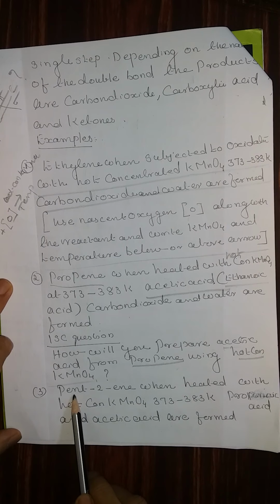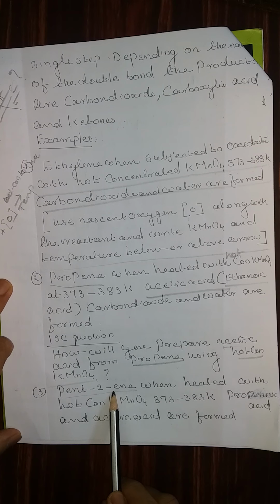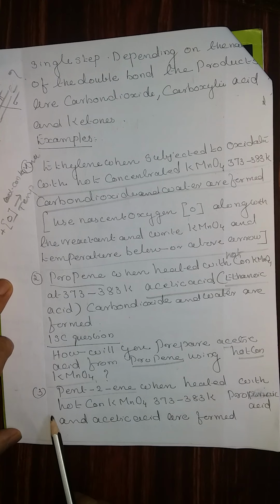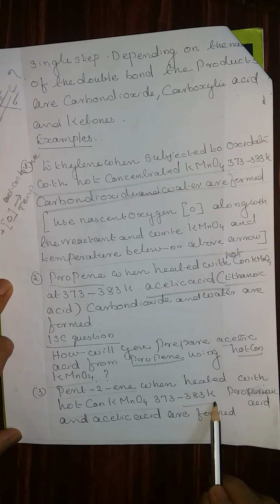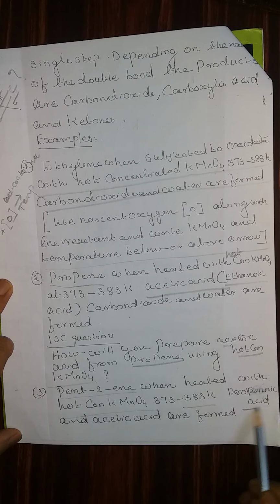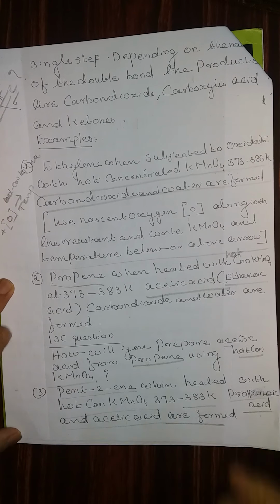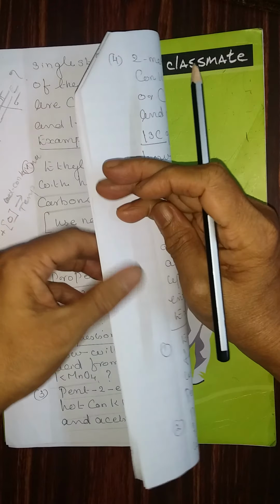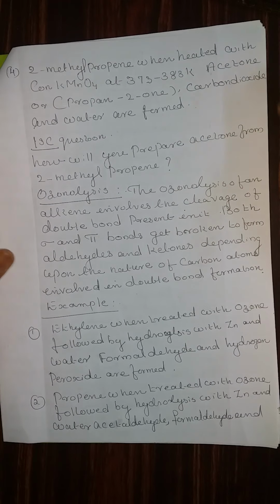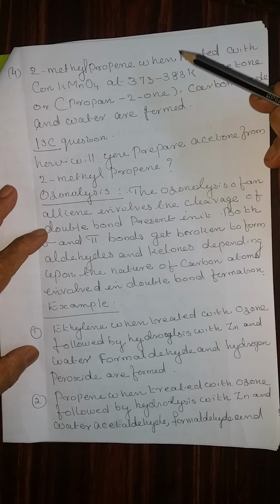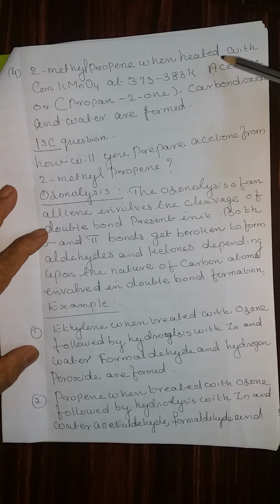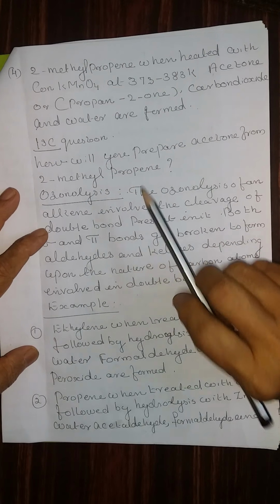Third question, pent-2-ene. You should know the formula of pent-2-ene. When heated with hot concentrated KMnO4 at a temperature of 373 to 383 Kelvin, propanoic acid and acetic acid are the products. You should know their formulas. Two acids are formed when pent-2-ene is subjected to treatment with hot concentrated KMnO4. A fill in the blank question can also be asked. They will give you pent-2-ene subjected to oxidation, and ask: dash and dash are the products.